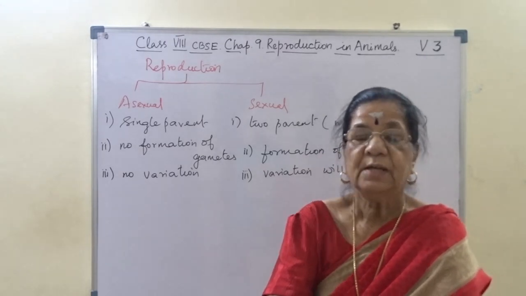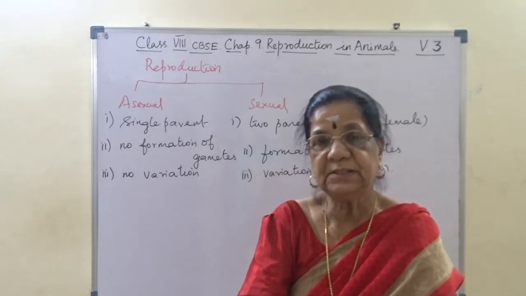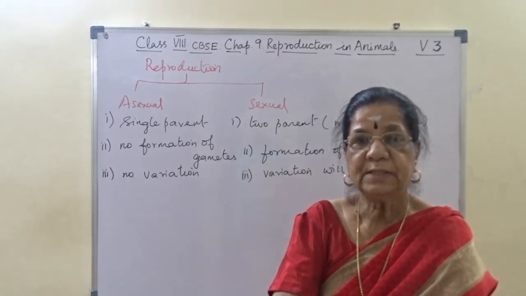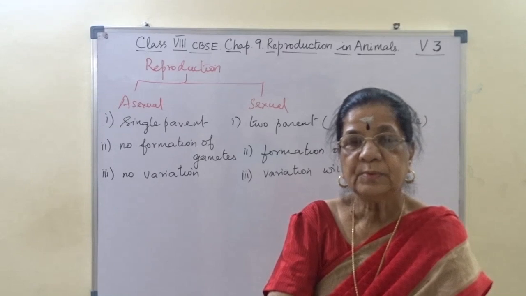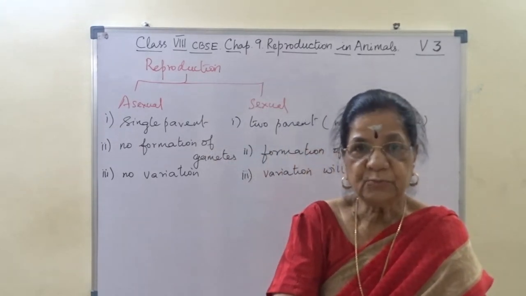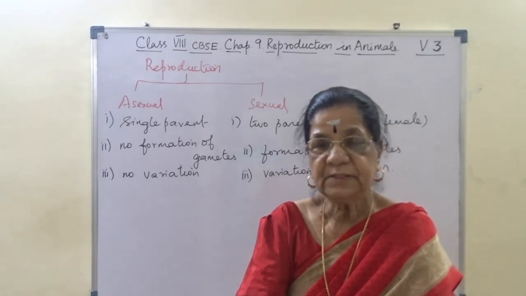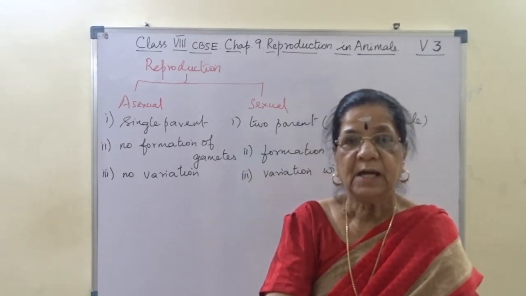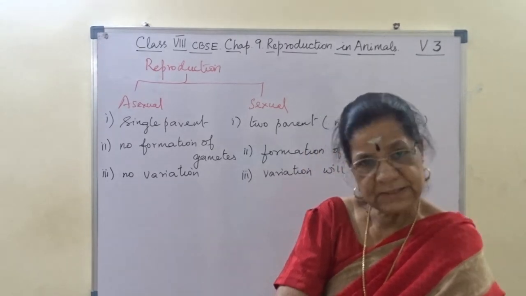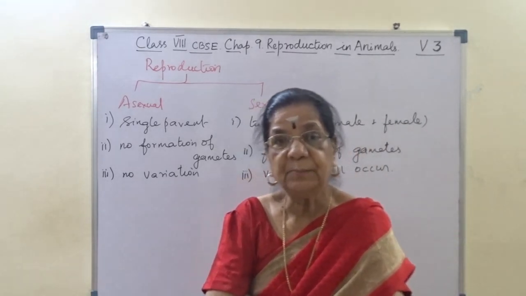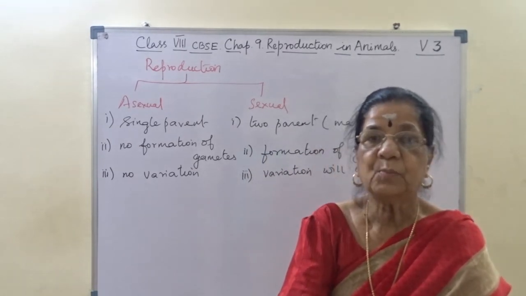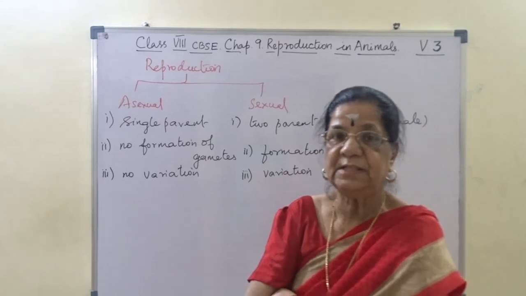Last year, vegetative propagation: potato will grow by the formation of eyes, sprouting of potato. In Bryophyllum, from the margin of the leaf, adventitious buds will develop. Plus, we have learned subaerial stem modification and underground stem modification. 7th standard we have learned, is it not?